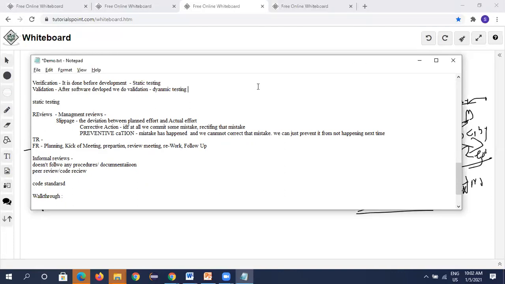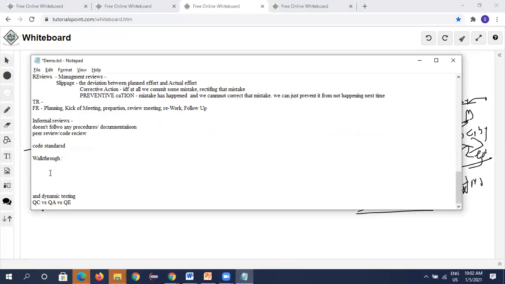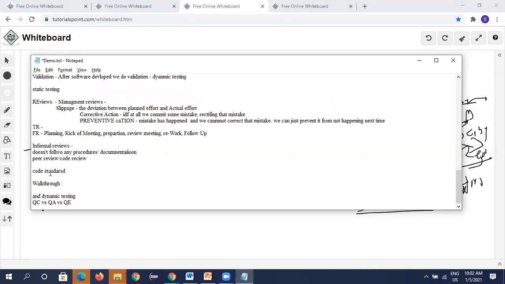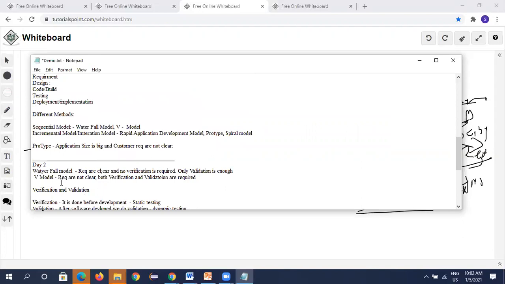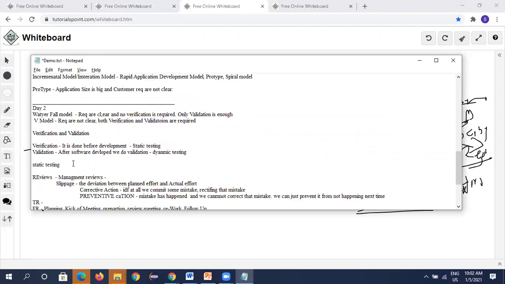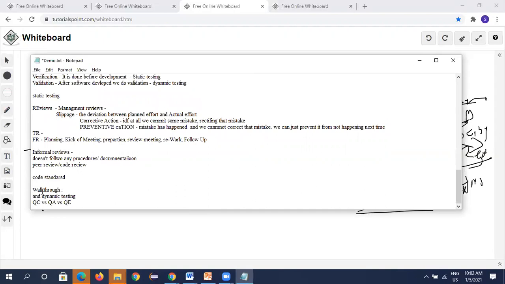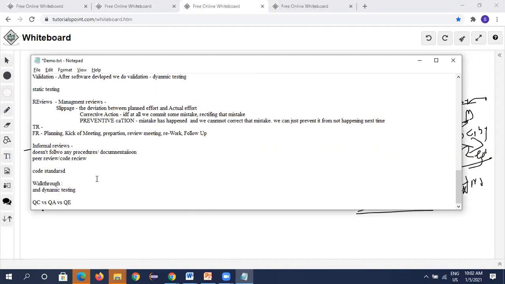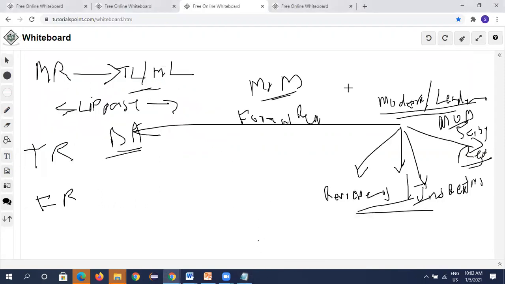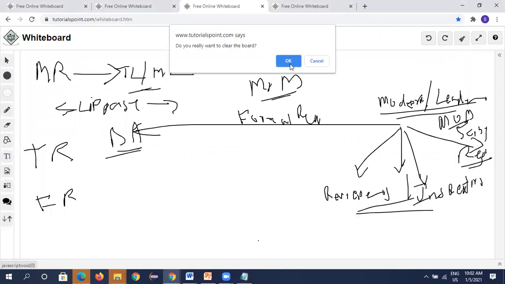Okay. So we are done with static waterfall models, V models, verification and validations, static testing, and dynamic testing. Okay, very good. So now we'll understand what is QA, QC, and QE. So this is something we'll be hearing very regularly.